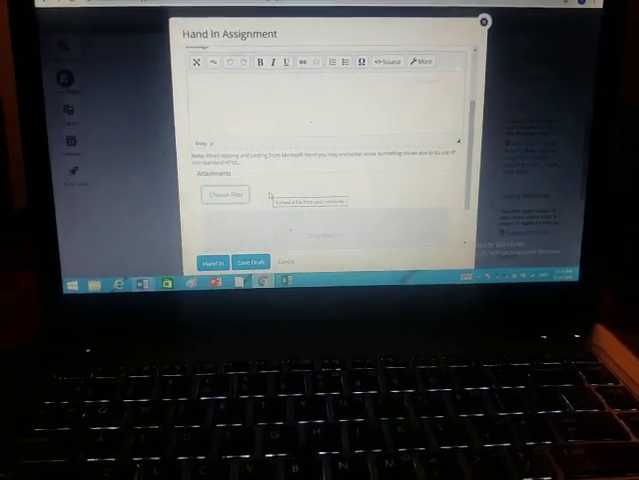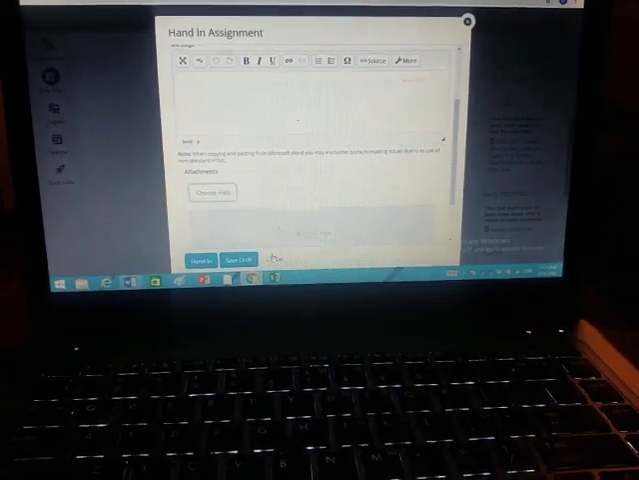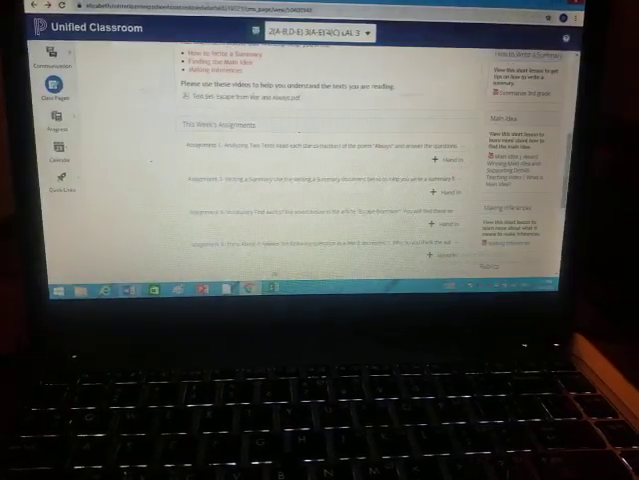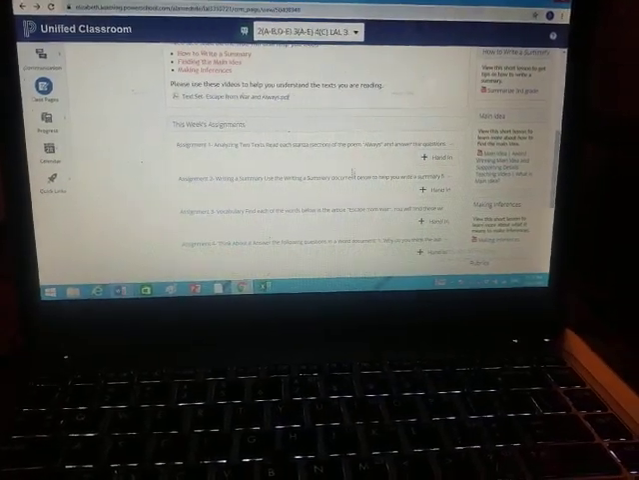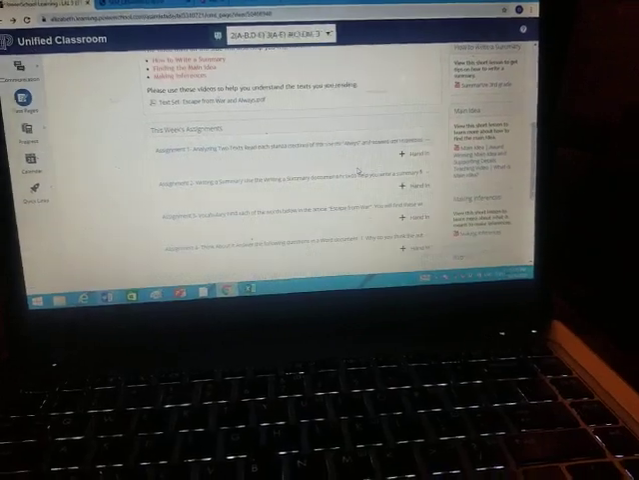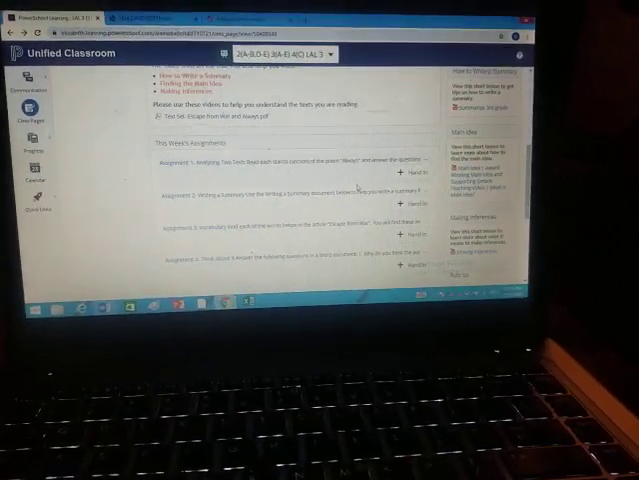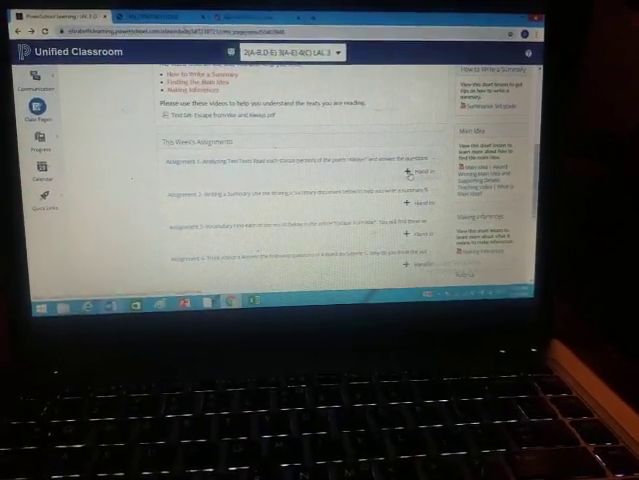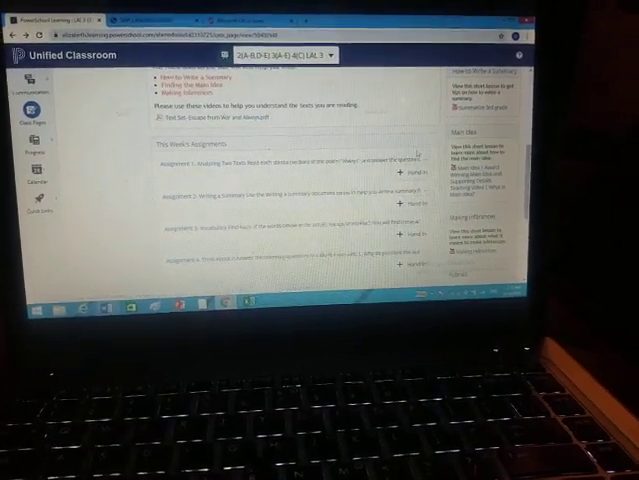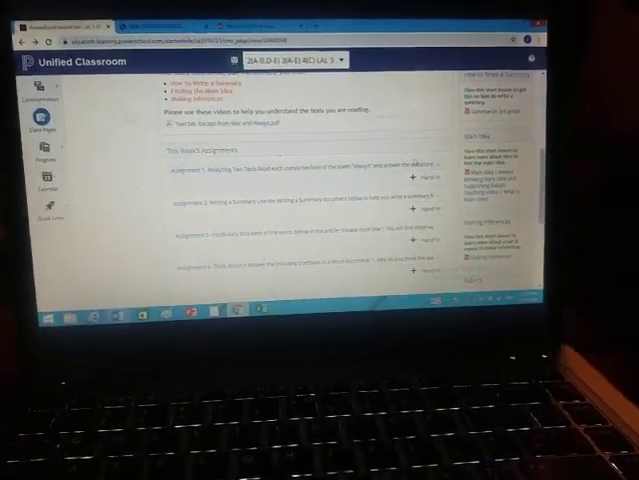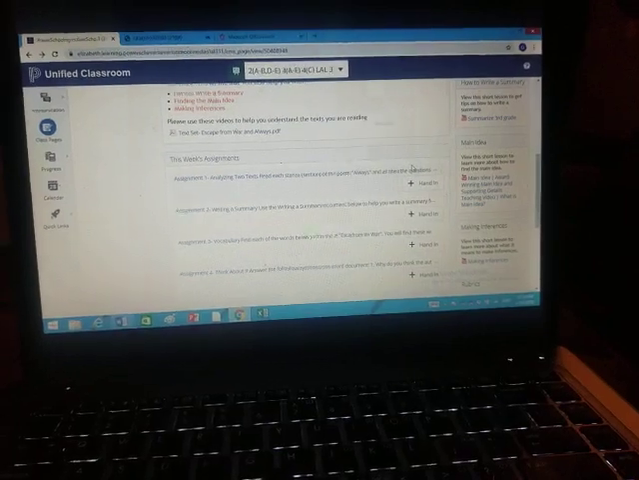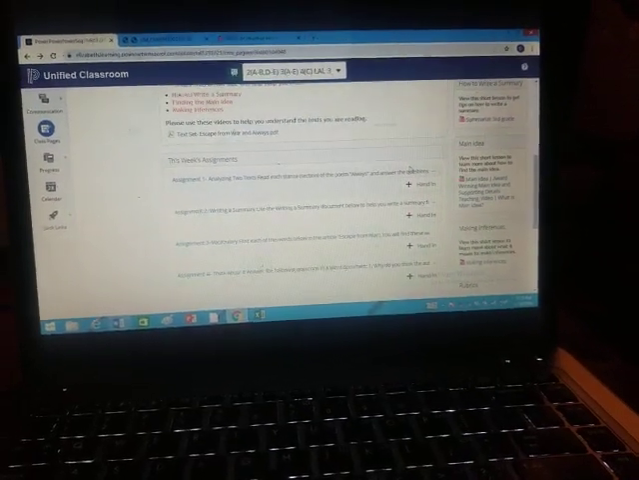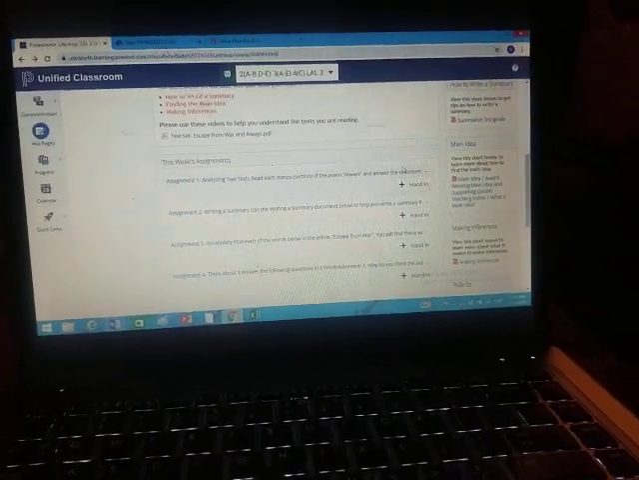I am not going to hand it in because this is Luna's, and I don't want to submit something without doing it. So once you hand it in, you're going to see that this turns into a green check mark, and then the hand in button is no longer there. Once that green check mark is there, that means you completed your assignment. That's it.